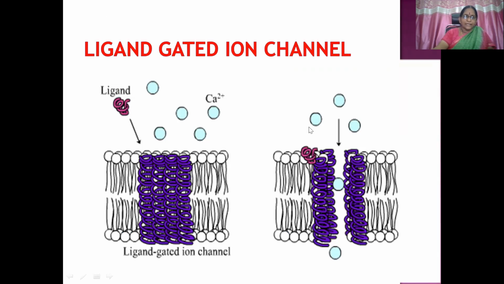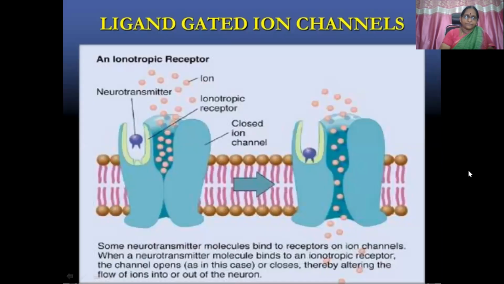So this is a ligand gated ion channel. You can see ion influx when the ion channel opens by the ligand binding. Same thing here, neurotransmitter combining. This is closed. After the drug receptor complex formation, the complex is formed, the channel is open, ion inflow is there. So depending on which drug is acting on which receptor, which ion channel is open and what is the transfer of ion movements, whether inside or outside.